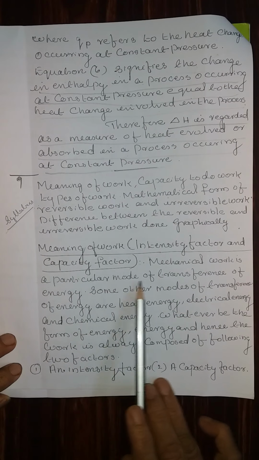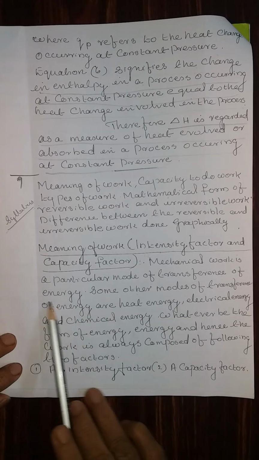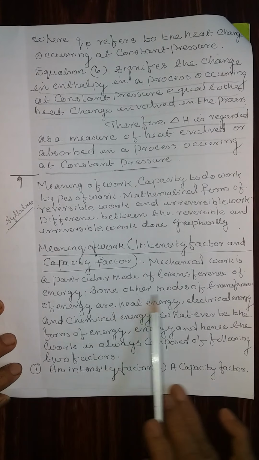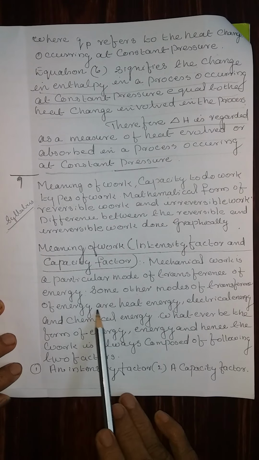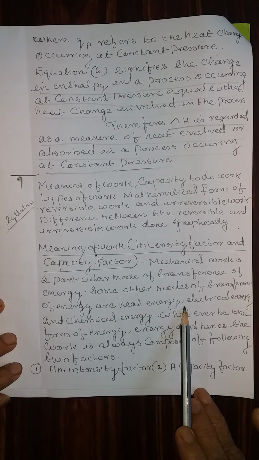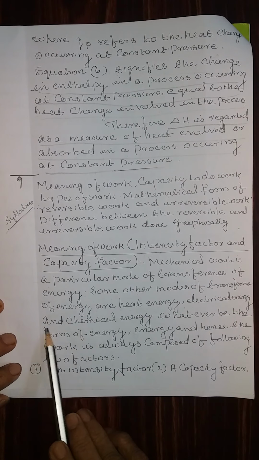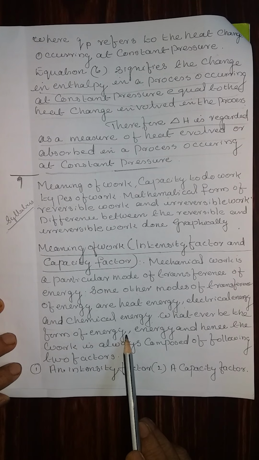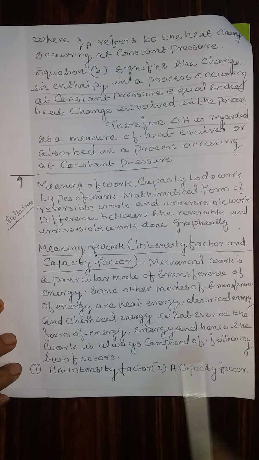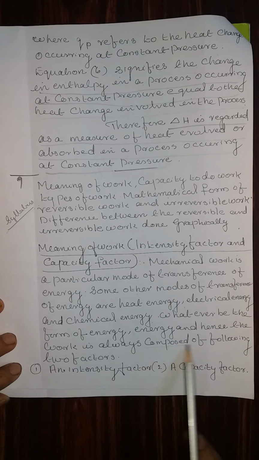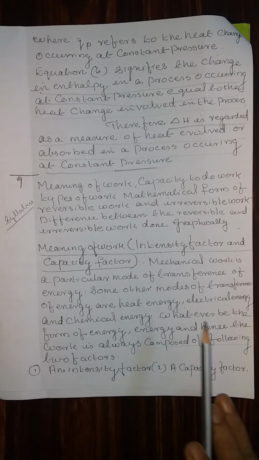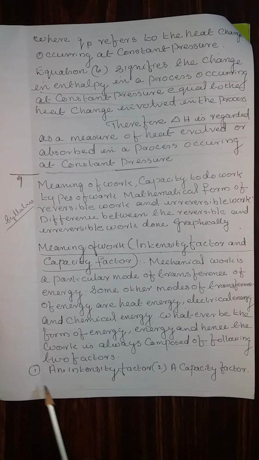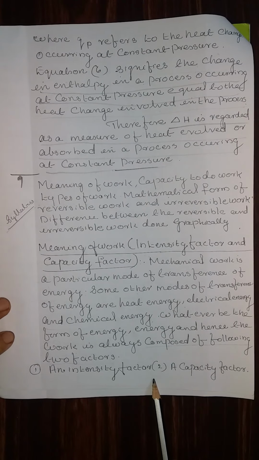Mechanical work is a particular mode of transference of energy. Some other modes of transference of energy are heat energy, electrical energy, and chemical energy. Whatever be the form of energy, work is always composed of the following two factors: 1. An intensity factor. 2.